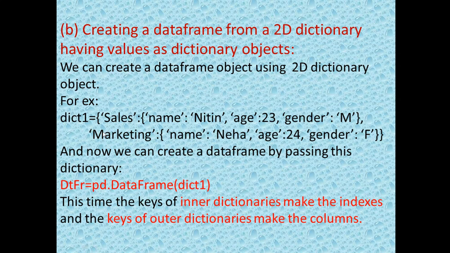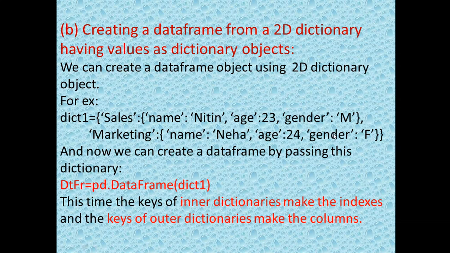So this sales and marketing comes under the outer dictionary index, and the inner dictionary's keys are name, age, gender. Sales and marketing are the keys of the outer dictionary, and name, age, gender are the keys of the inner dictionary. In both, the keys are the same. Here also name, here also age, and gender.